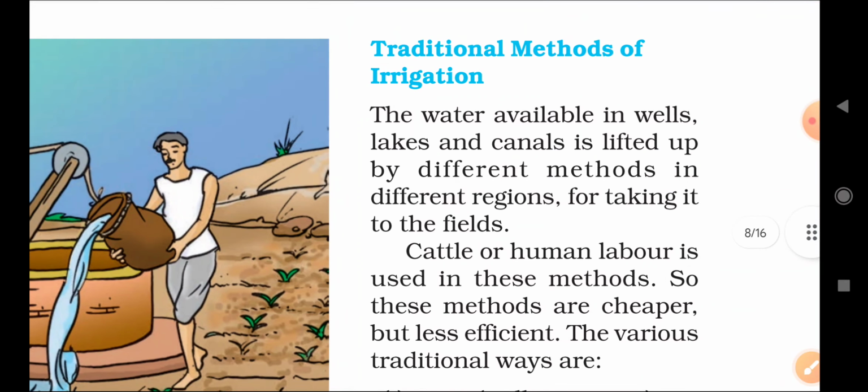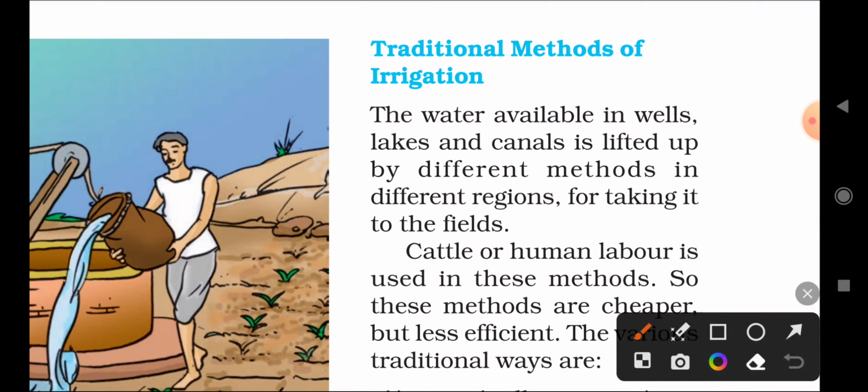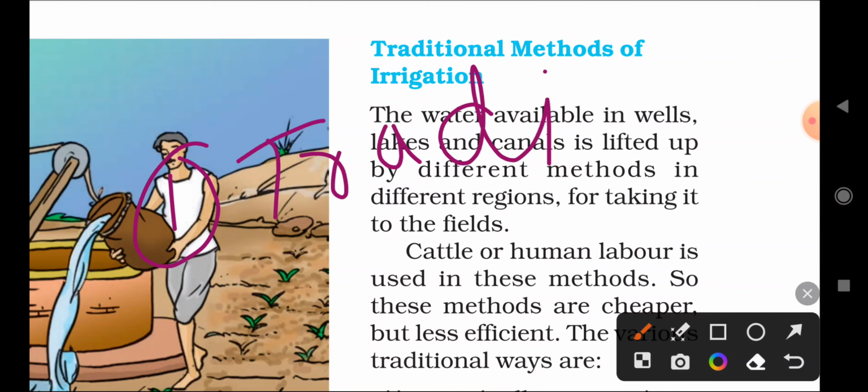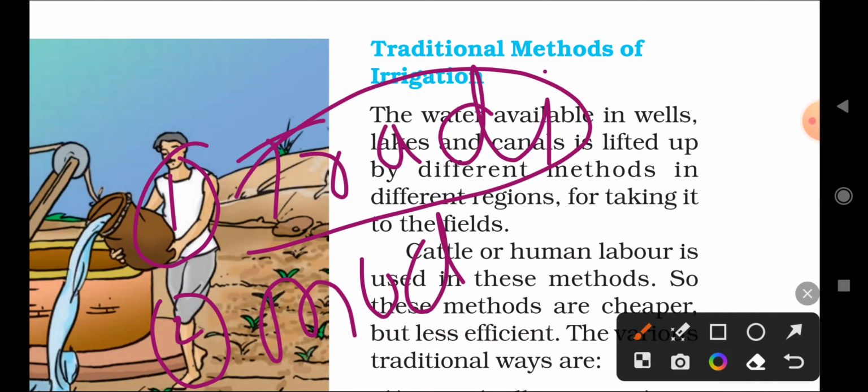Next, there are two types of methods for getting water for irrigation. One is the traditional method, another is the modern method. The word itself is telling us: traditional means the methods which have been followed from ancient time, but modern techniques are newly adopted by scientific methods and also by technology. These are called modern technologies, and these are called traditional methods.